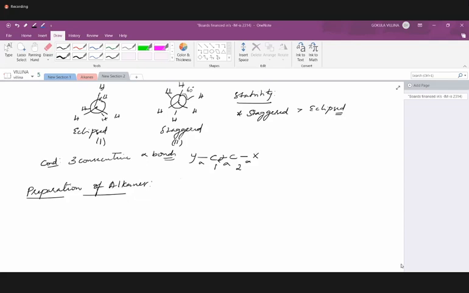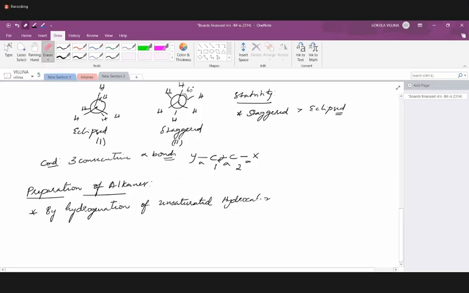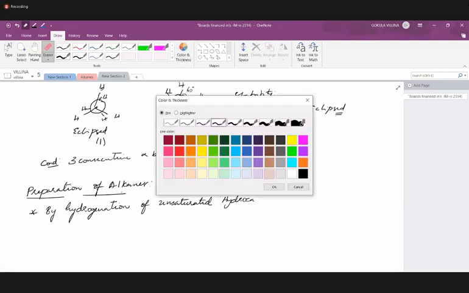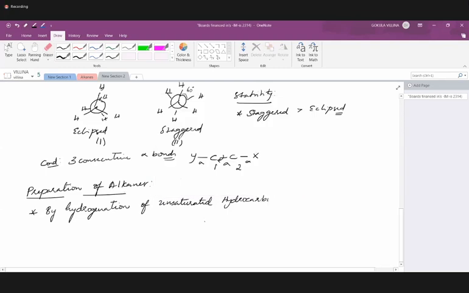I'll just initially name all the preparation methods. After that, we can see them one by one. So the first thing is by hydrogenation of unsaturated hydrocarbons, both alkenes and alkynes.